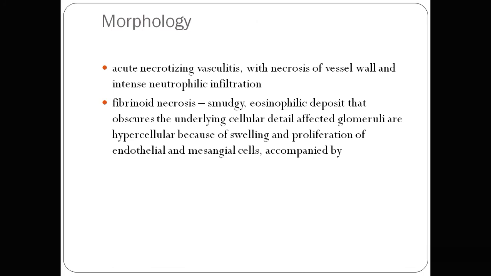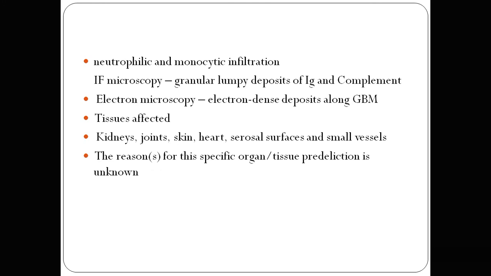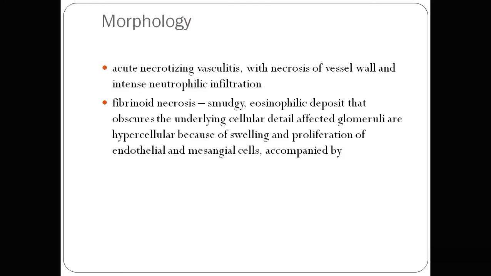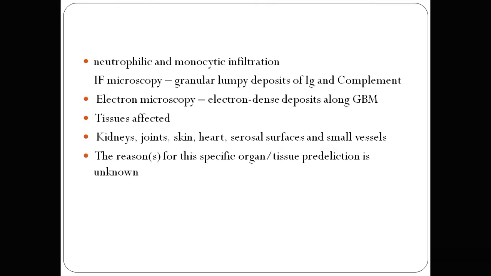So the morphology is acute necrotizing vasculitis with necrosis of the blood vessel wall plus intense neutrophilic infiltration. The characteristic type of necrosis in immune complex disease is fibrinoid necrosis. It shows smudgy eosinophilic deposits that obscure the underlying cellular detail, and the affected glomeruli are hypercellular because of swelling and proliferation of endothelial and mesangial cells. So fibrinoid necrosis and acute necrotizing vasculitis are the morphological changes in immune complex disease. The tissues affected are the kidney, skin, heart, joints, serosal surfaces and small vessels.